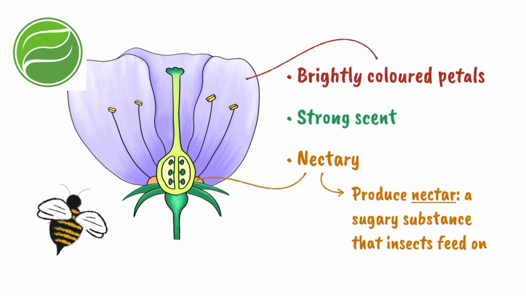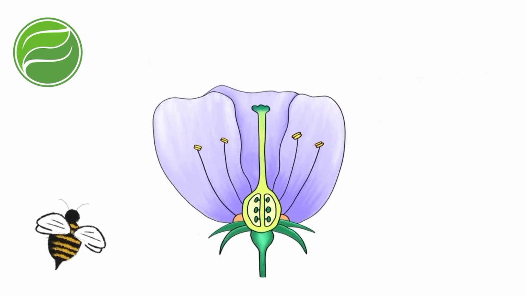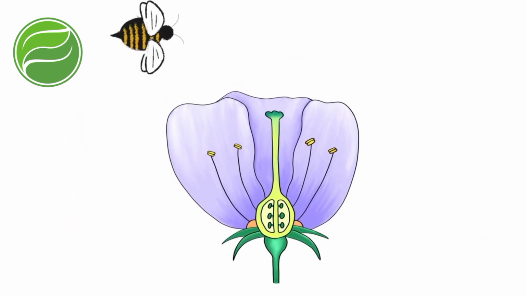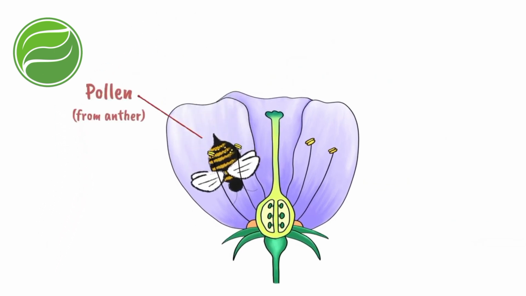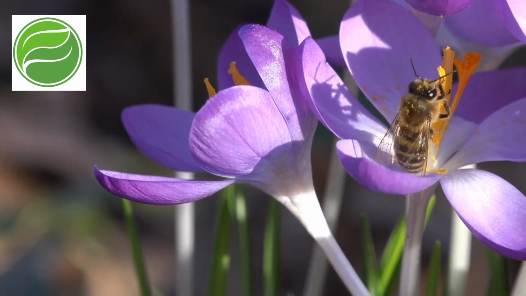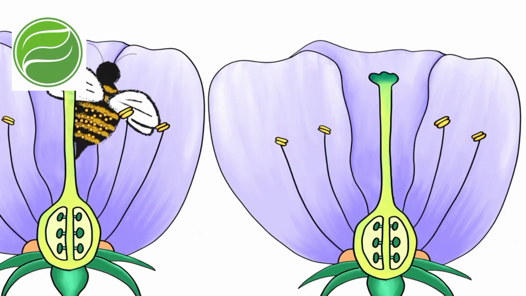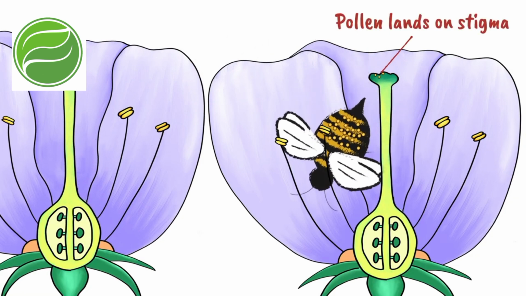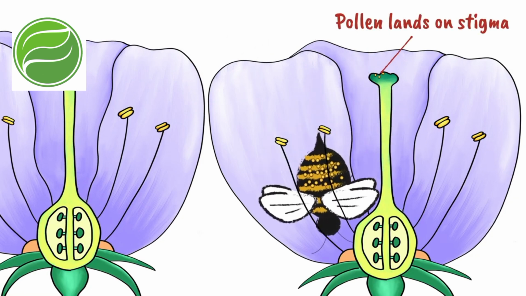Flowers produce nectar, a sugary substance that insects feed on. So when insects feed on a flower, pollen grains stick to their body, and then when these insects visit another flower, pollen lands on the stigma of that flower. Then sexual reproduction in the flower occurs.